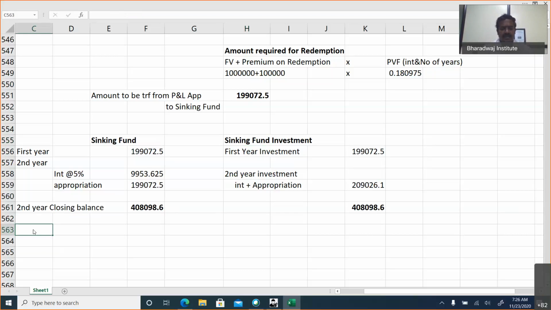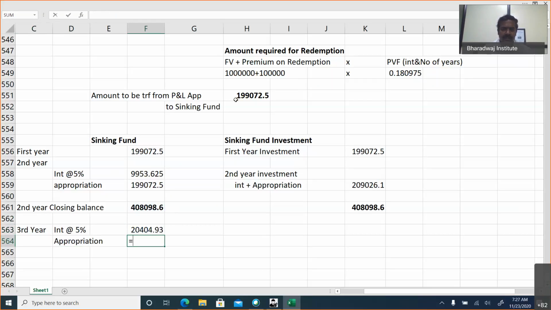Then for the third year, see, it becomes so simple. Earlier, debenture was a tough topic; now it becomes an easy one. Third year interest will be received at the rate of 5%. On which balance? On the total balance invested. And appropriation means the amount transferred from the P&L account.